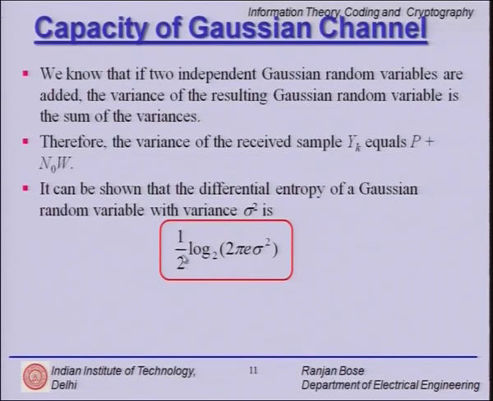Okay. So, you can show this, and what is very interesting is that if I give you two random variables with equal power, so variance, then it is a Gaussian random variable that maximizes the entropy. This is a very interesting part. So, what is the physical significance of this?